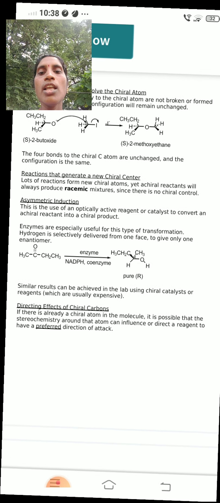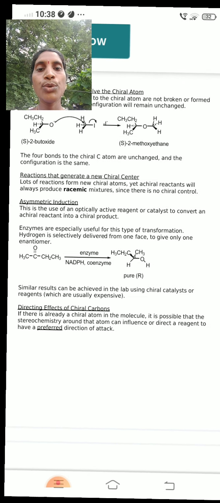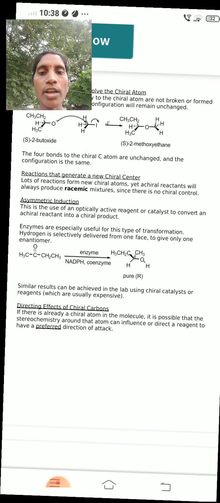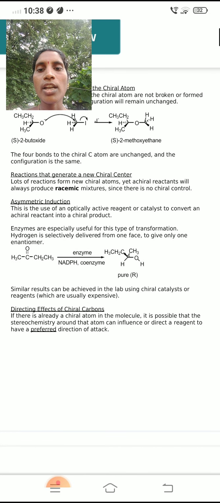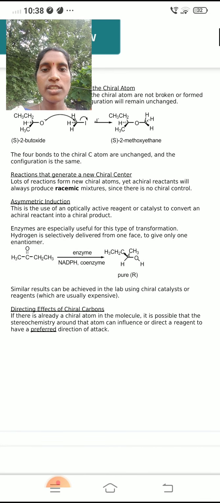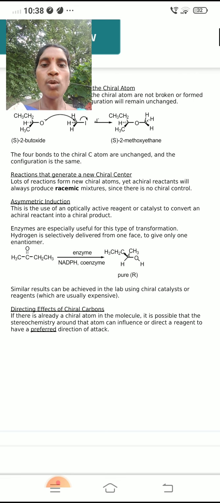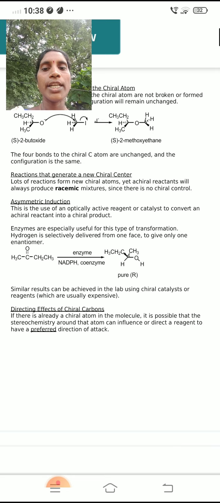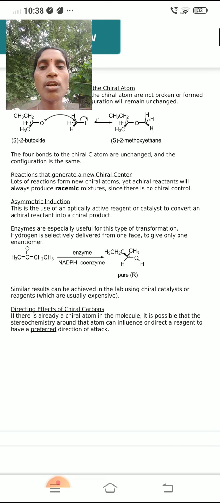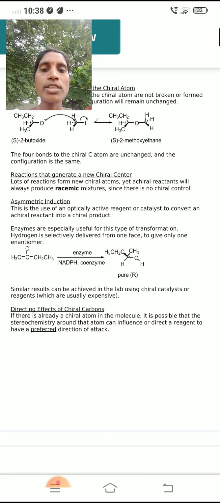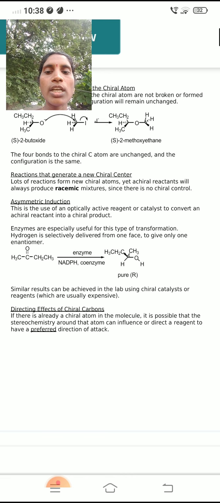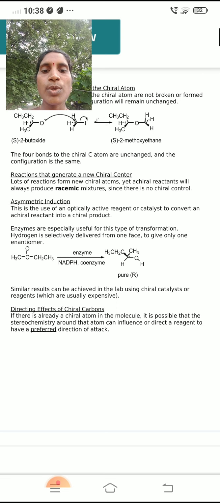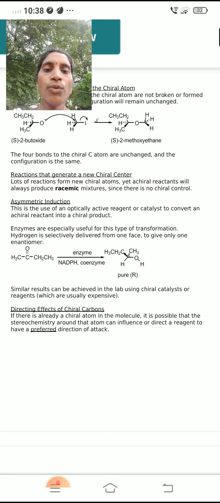The next, reactions that generate a new chiral center. Lots of reactions form new chiral atoms. Yet achiral reactants will always produce racemic mixtures since there is no chiral control. The next one is asymmetric induction. This is the use of an optically active reagent or catalyst to convert an achiral reactant into a chiral product. Enzymes are especially useful for this type of transformation.